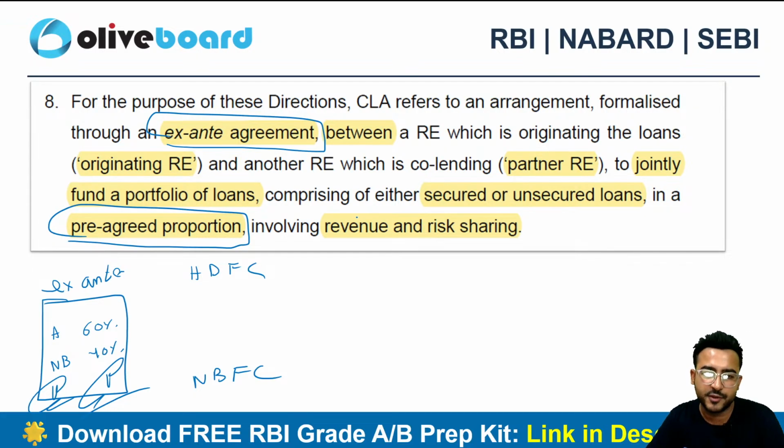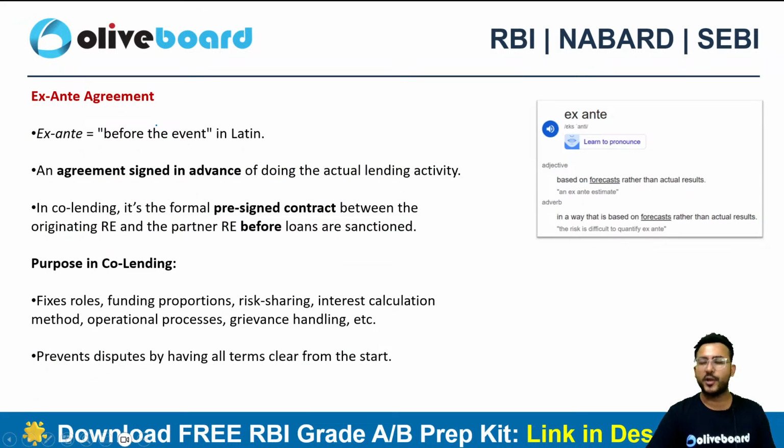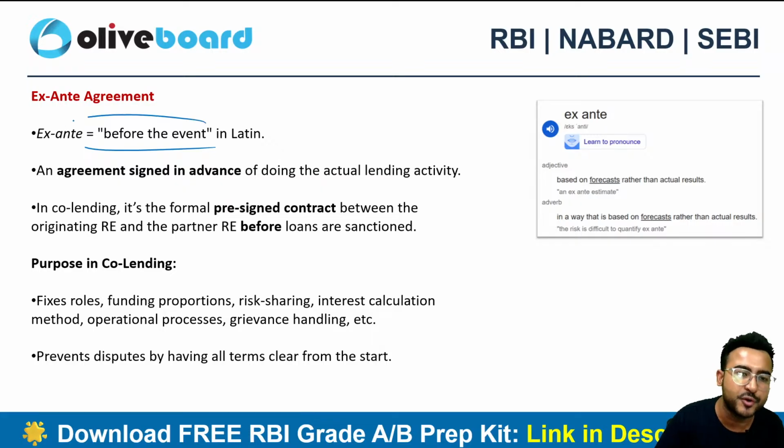How will we be sharing the revenue? How will we be sharing the risk? What if the borrower is not paying the money? Who will be sharing the risk? What will be the proportion of that risk? Everything will be there as a part of the ex-ante agreement. It's nothing but a pre-agreed proportion, but in professional language we call it an ex-ante agreement. The dictionary meaning of ex-ante is before the event. Even if I don't have any borrower as of now, still both the regulated entities have to sign the ex-ante agreement. Why? Because this is before the event.